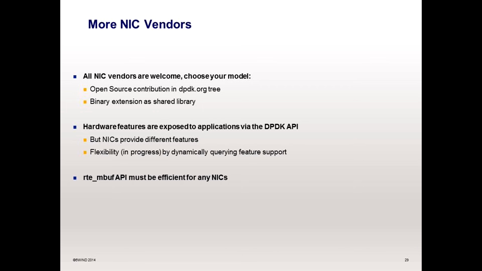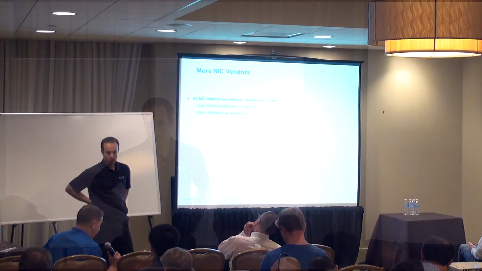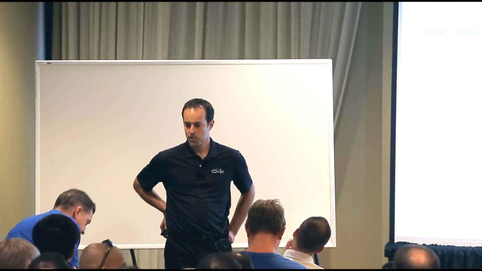The question is, I had a conversation at lunch that perhaps one of the reasons we're not seeing additional NIC pull mode drivers out there is that these other vendors may not want to give up their IP and put it in the open source community, just policy of their company or what have you. My question is, because I've been asked the same thing from other customers, hey, where can I get a Mellanox PMD and why isn't it in dpdk.org? I get asked that probably once a week from somebody. So my question is, is the binary extension for the library an avenue to provide the balance between the two?